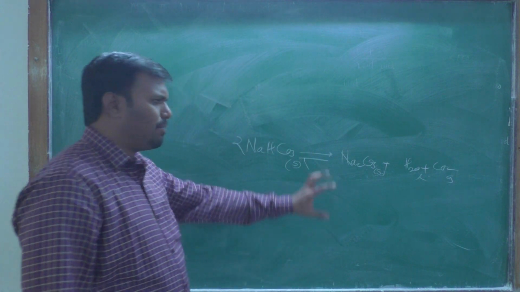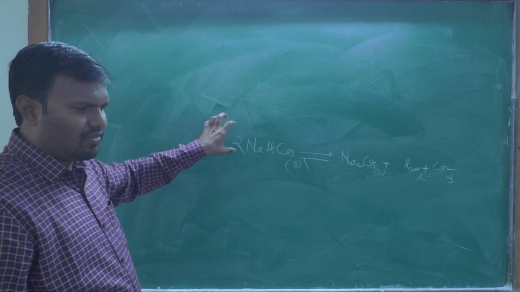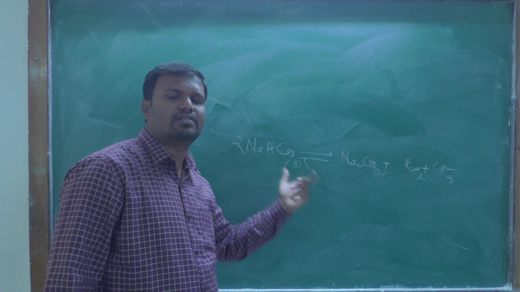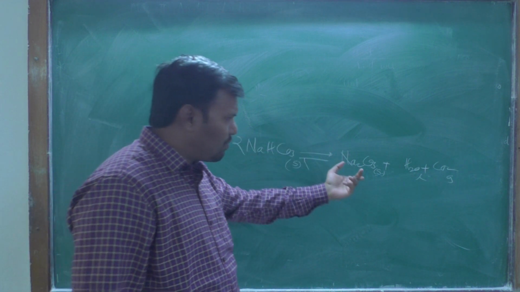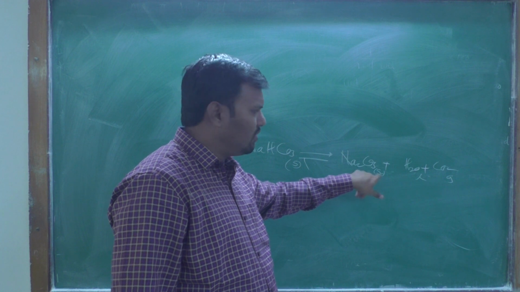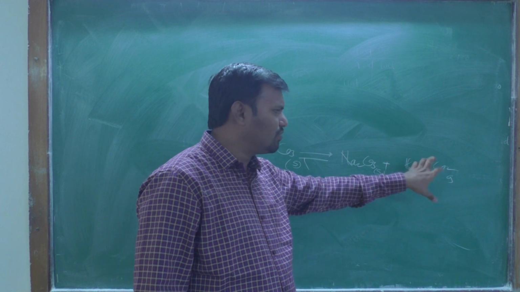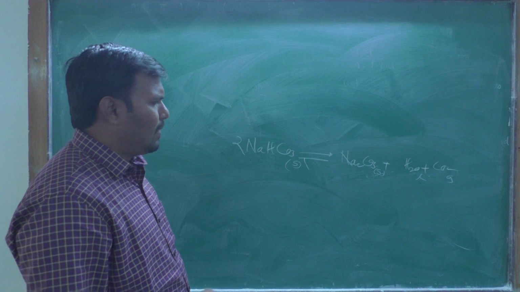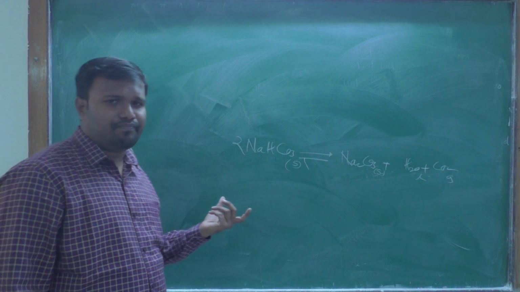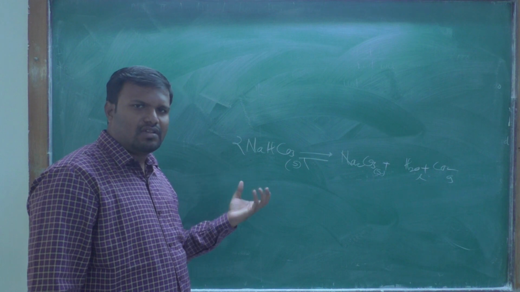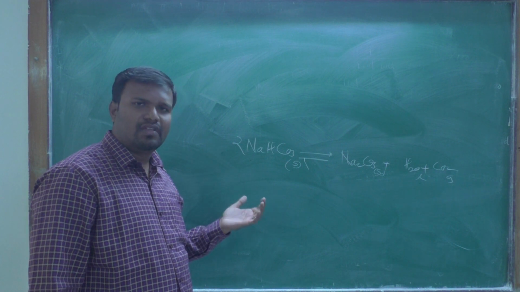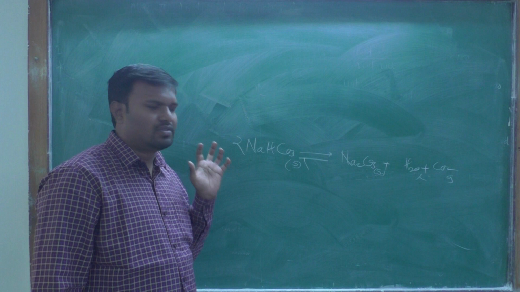You find that products and reactants have different phases. The reactant is solid, and in the products one phase is solid, another is liquid, and another is gas. Therefore such types of reactions or equilibria are the heterogeneous equilibria.